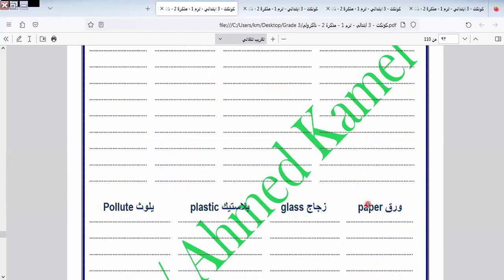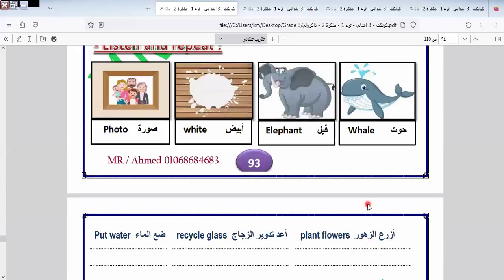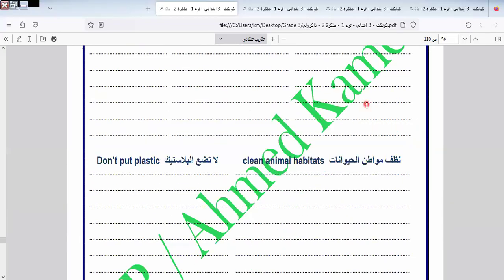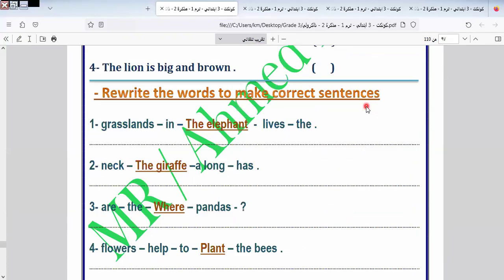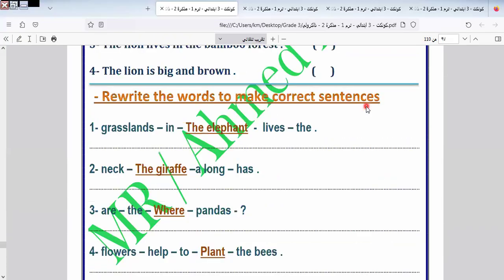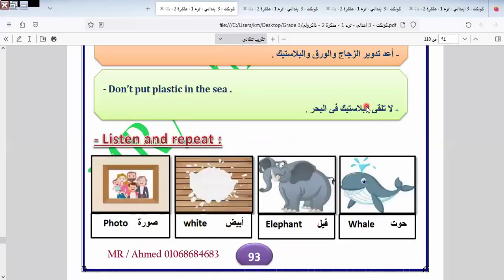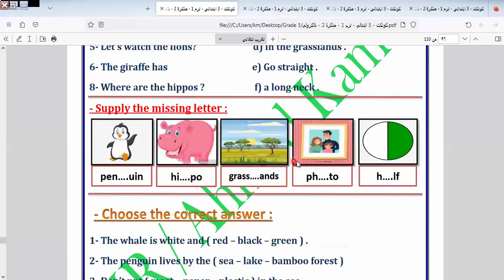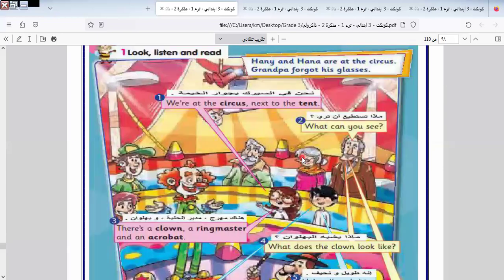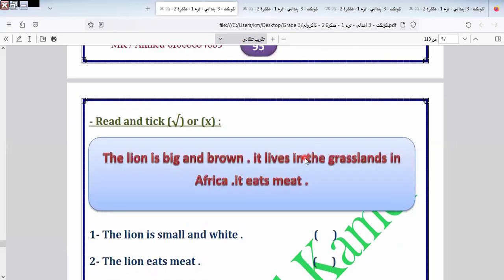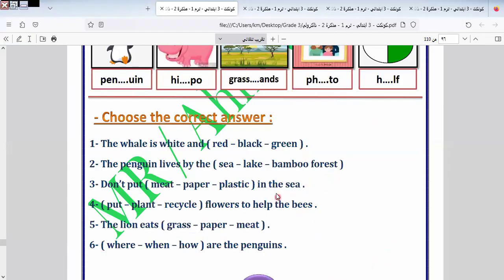The wool here is white and black, as we see here. You see, white and black. So the wool is white and what? White and black.